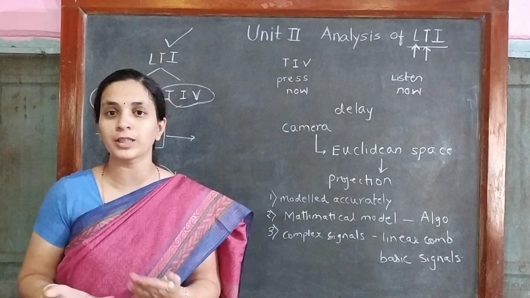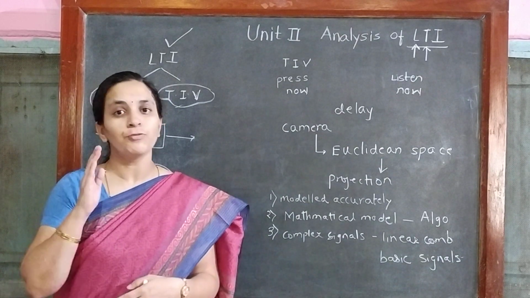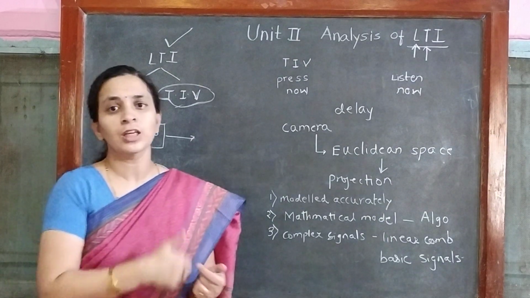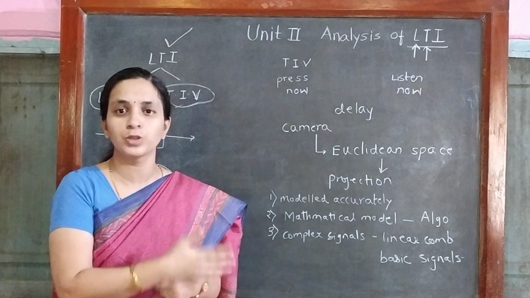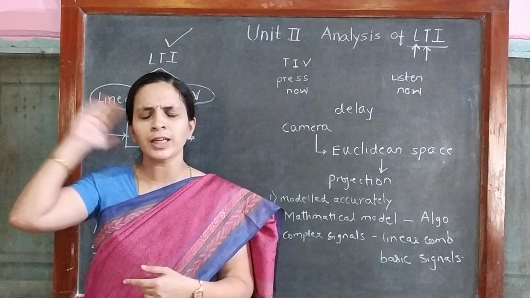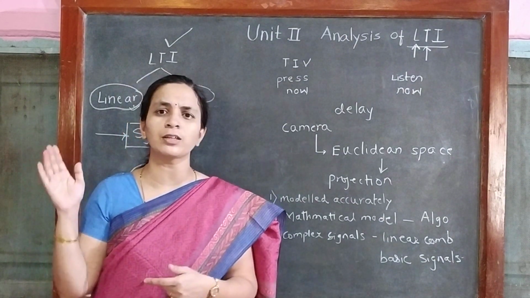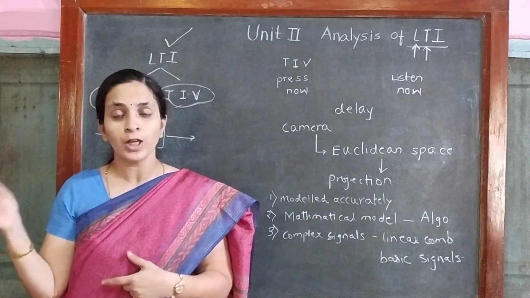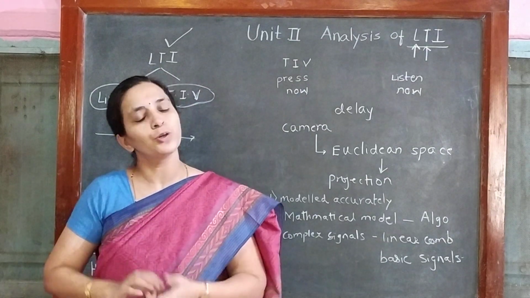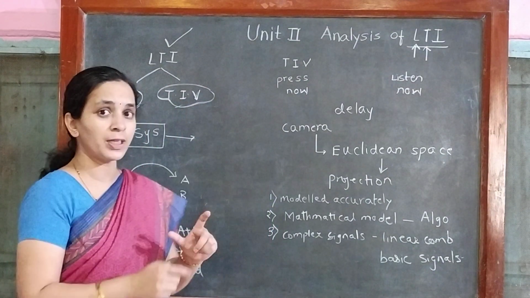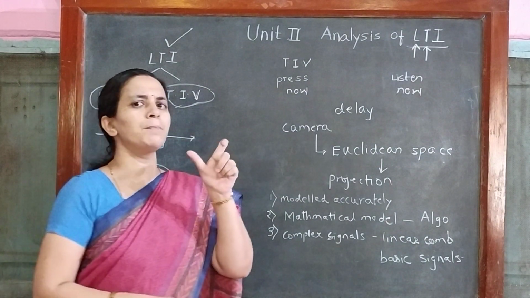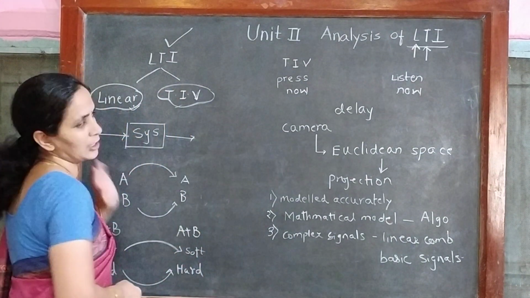A system is developed according to the conditions put forth by the users, but at the same time there is some expectation regarding the system's output also. If I know how a system behaves, I am in a position to determine the output. That predictability is a very important characteristic of linearity, right?